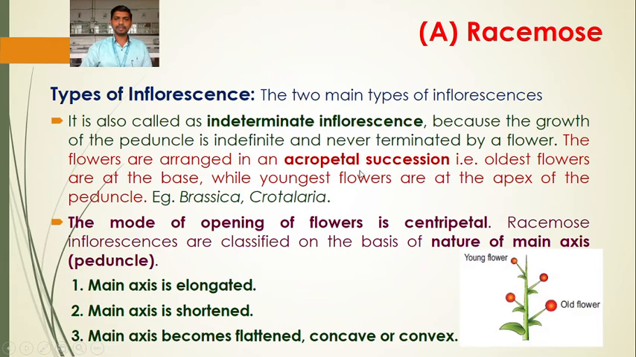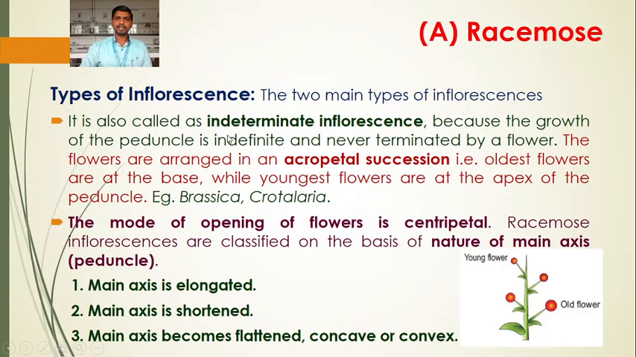So what is the meaning of this acropetal succession? That is, the oldest flowers are at the base while the youngest flowers are at the apex of the peduncle or main axis. Okay, so this is the acropetal succession. Older flowers at the base and younger flowers at the apex of the peduncle. Such an arrangement of flowers is an acropetal succession.